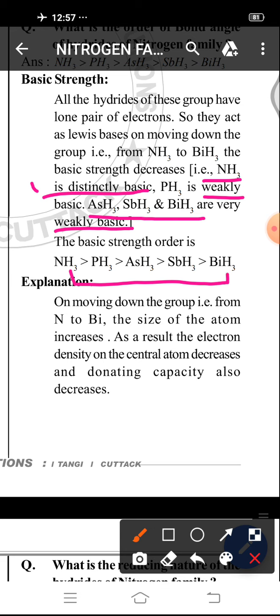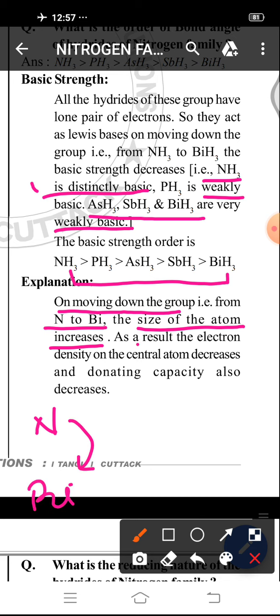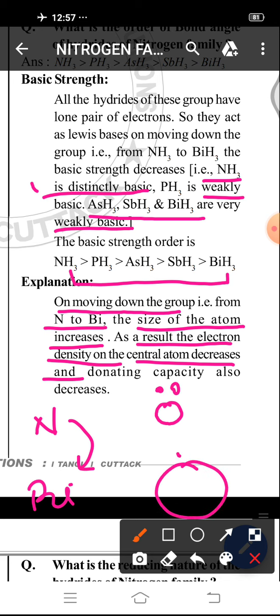Why does basic strength decrease? Because on moving down the group from nitrogen to bismuth, the size of the atom increases. As a result, the electron density on the central atom decreases, because a smaller atom contains one lone pair of electrons, and a bigger atom also contains only one lone pair of electrons. So, in the case of a smaller size, the electron density is more than that of a bigger size.